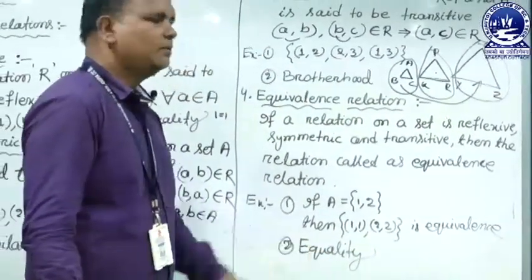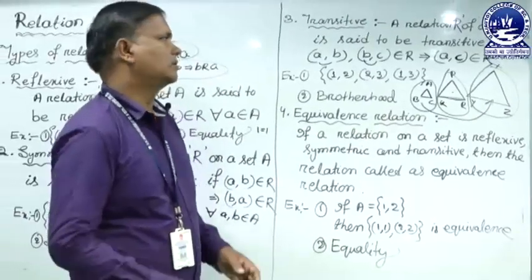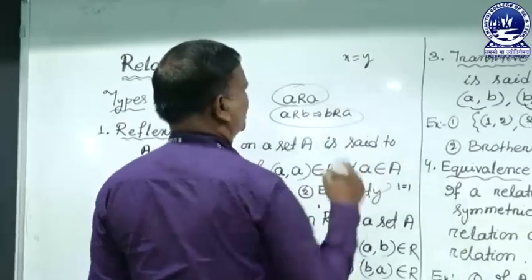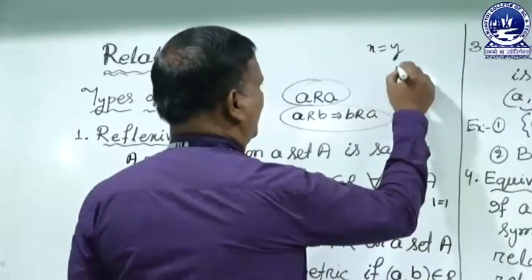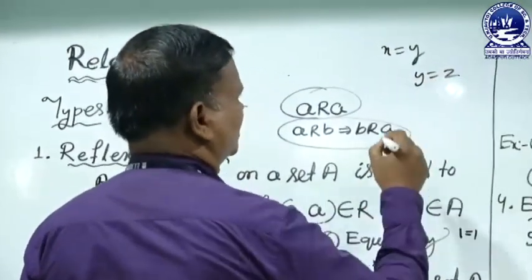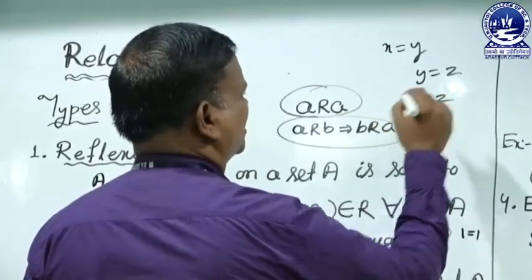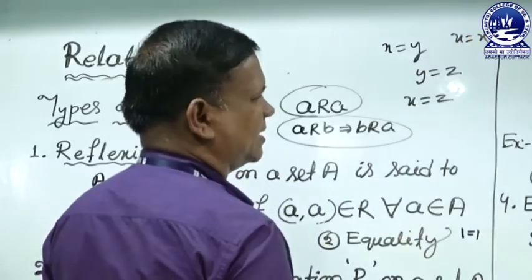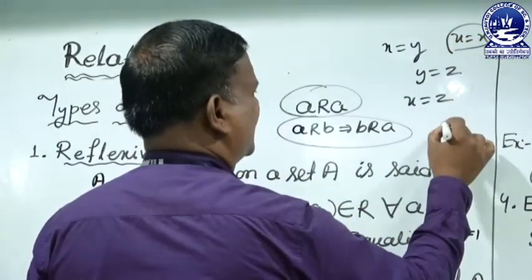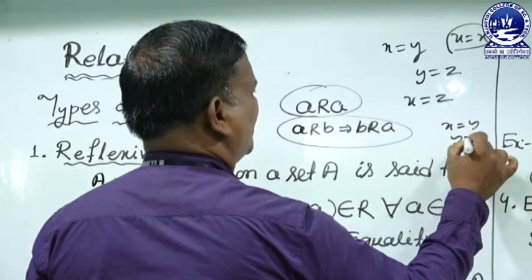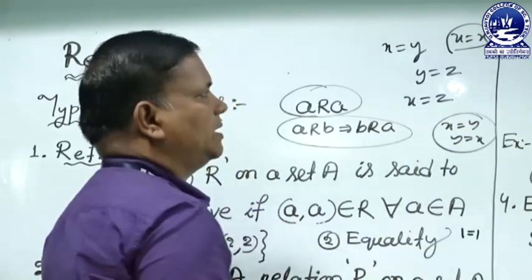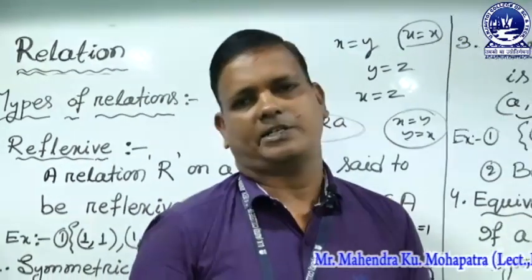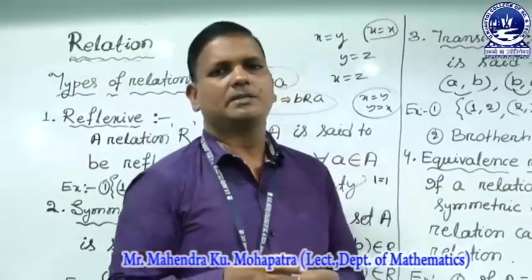Equality is also an equivalence relation. How? If x is equal to y and y is equal to z, then x is equal to z. It is also transitive. x equals x is reflexive. If x is equal to y and y is equal to x, so equality is always reflexive, symmetric and transitive. So equality is an equivalence relation.